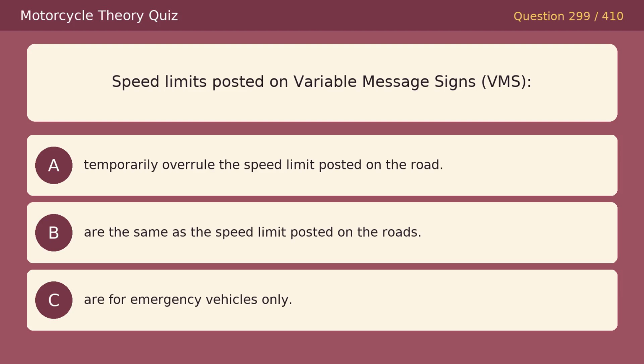Speed limits posted on variable message signs, VMS, option A, temporarily overrule the speed limit posted on the road. Option B, are the same as the speed limit posted on the roads. Option C, are for emergency vehicles only. The correct answer is A, temporarily overrule the speed limit posted on the road.